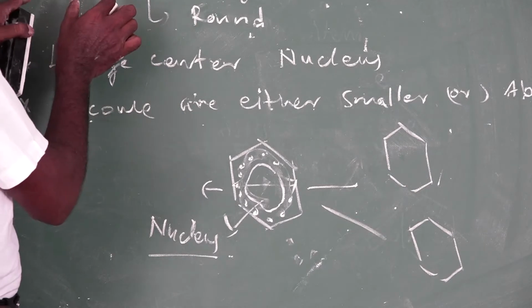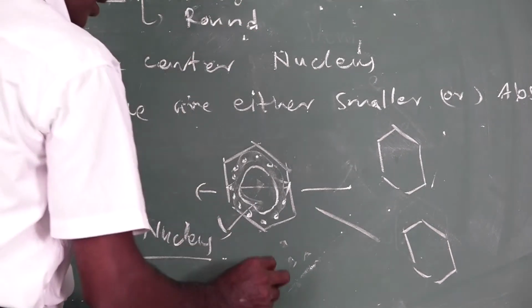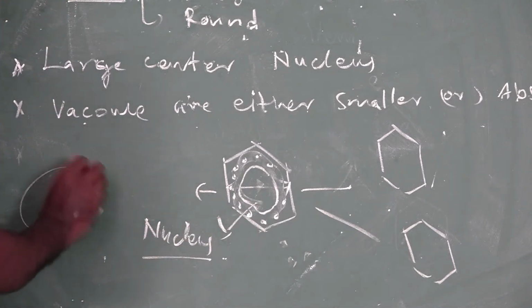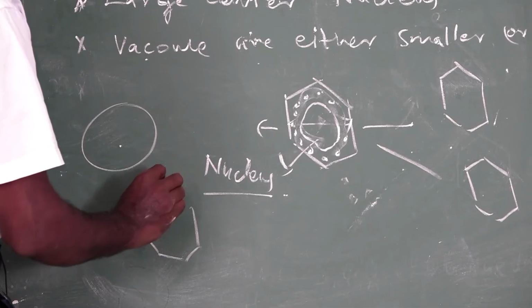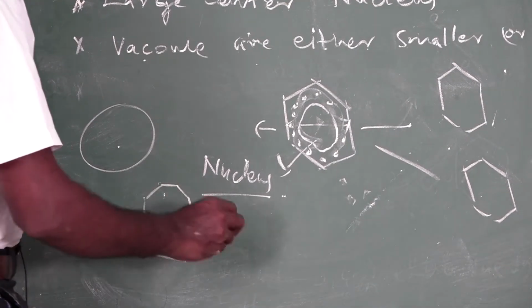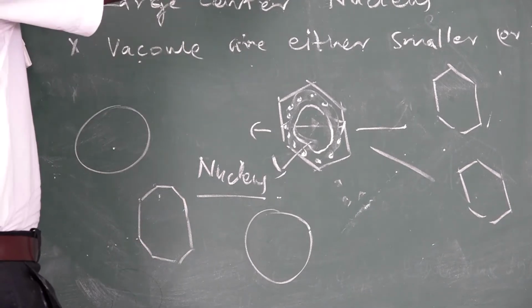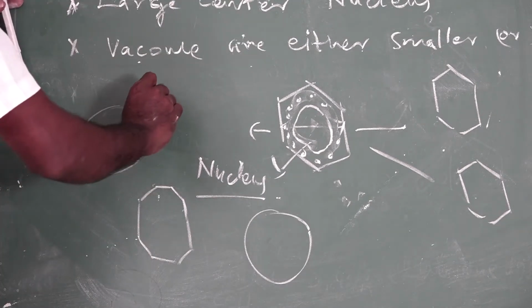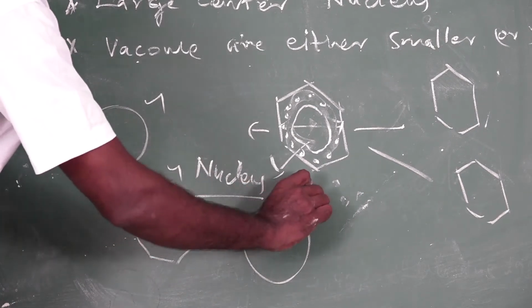There are different types of shapes present in meristematic tissue: round, oval and polygonal shapes.